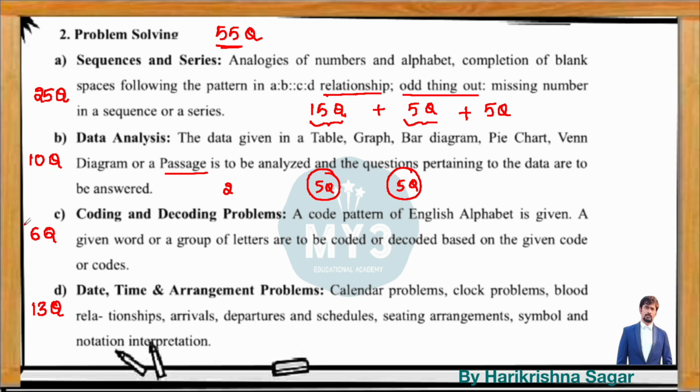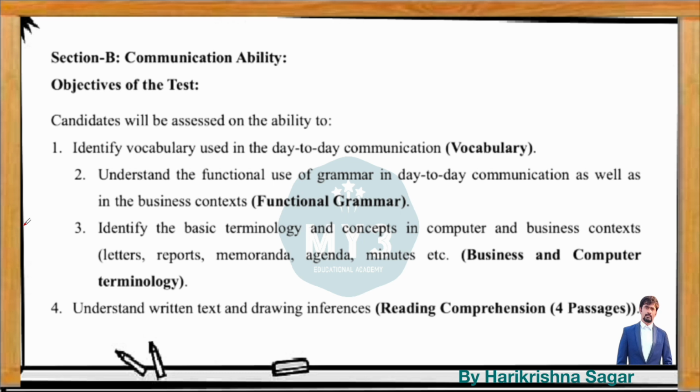Let's move on to the second module called communication ability. In the communication ability, you will be having 70 questions. Out of 70 questions of communication ability, 20 questions are covered from reading comprehension, which is taking the major part of your communication ability section. So 20 questions are covered by giving 4 passages. Every passage is covered with 5 individual linked questions. So 5 into 4, you will be having 20 questions from the communication reading comprehension.